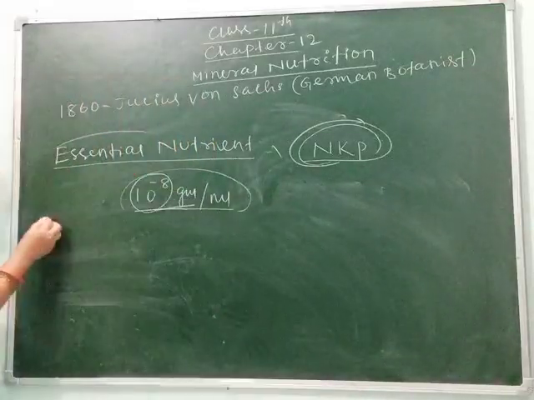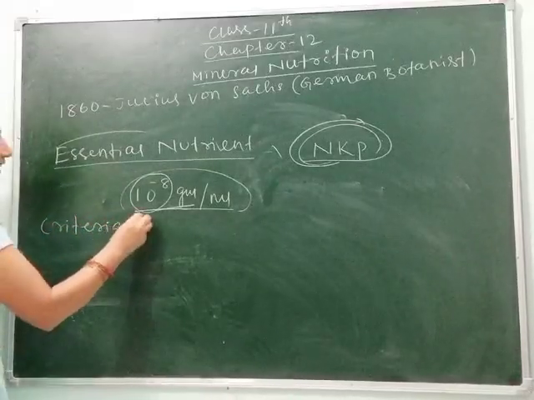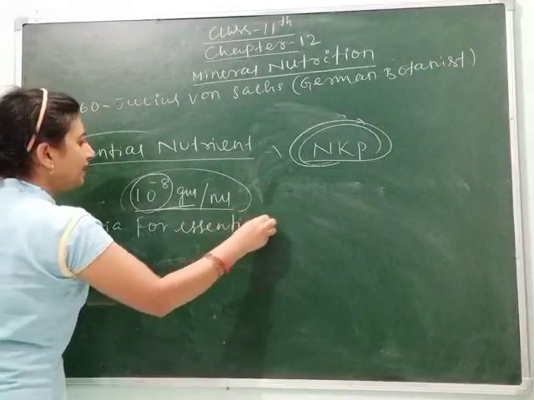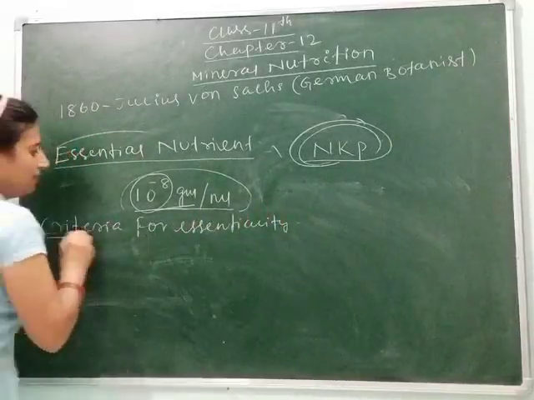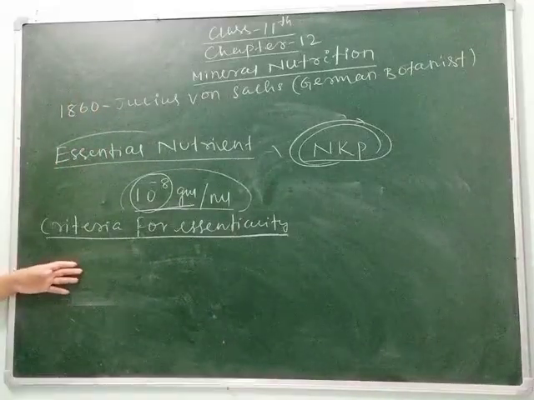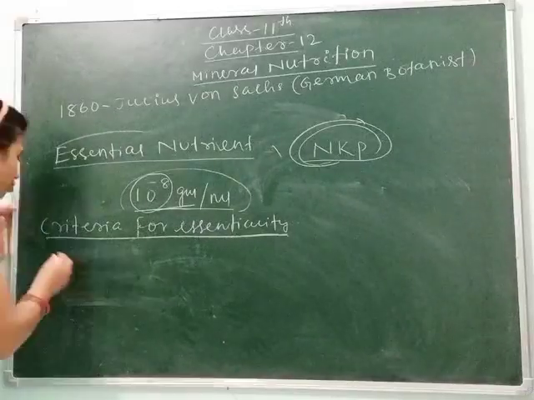So let's see the criteria for essentiality. If I tell you, the element must be absolutely necessary for supporting normal growth.